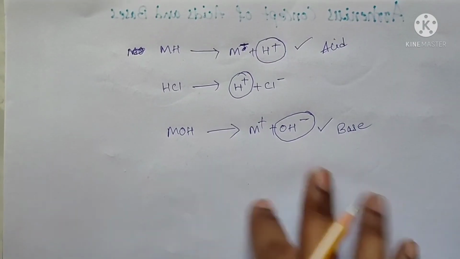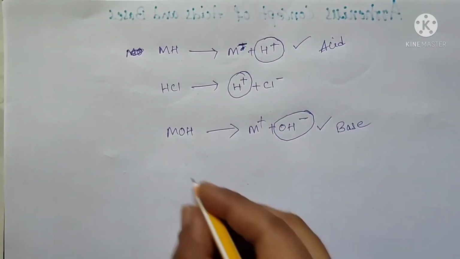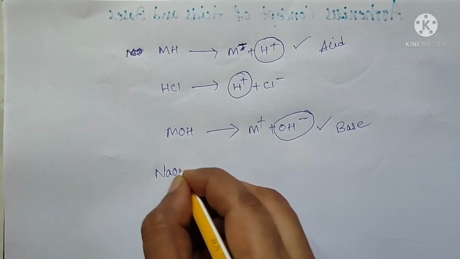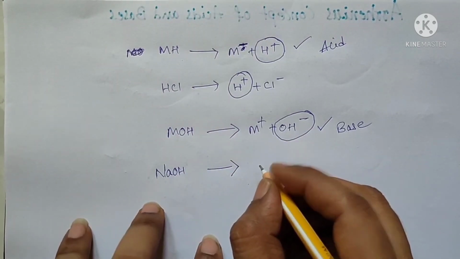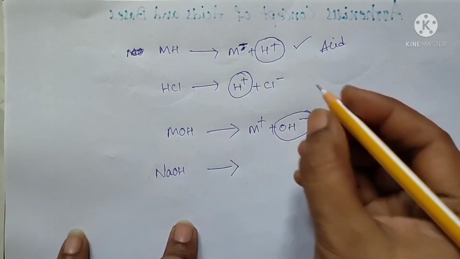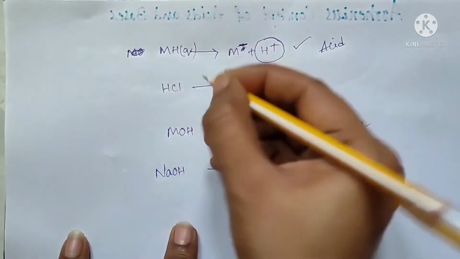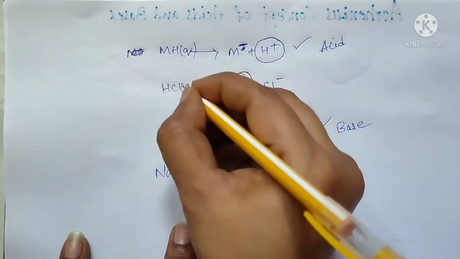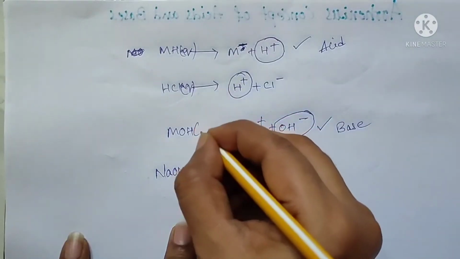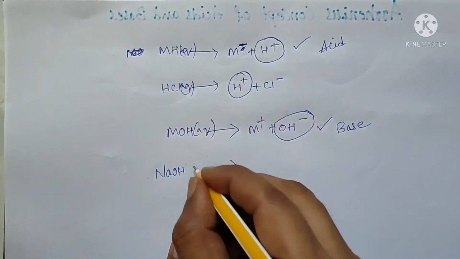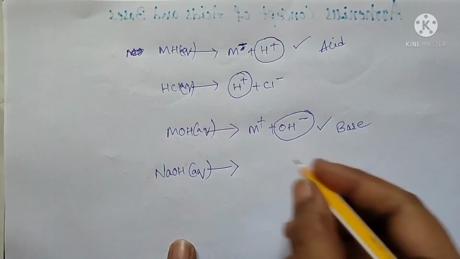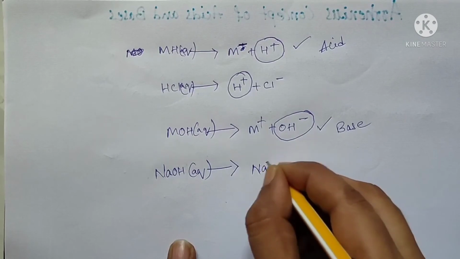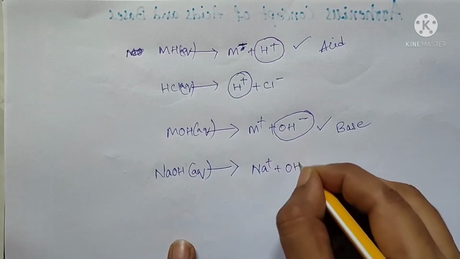Now we'll see the example for the Arrhenius base. The well-known example, NaOH, sodium hydroxide. When sodium hydroxide ionizes in the presence of aqueous solution, it's very important, in the presence of aqueous solution, the NaOH dissociates into Na plus and OH minus.